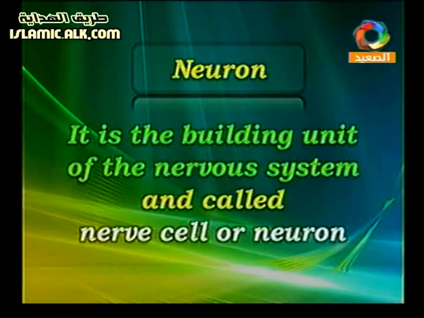Neuron means the building unit of our nervous system, and is called a nerve cell or neuron. So here, this is the neuron.